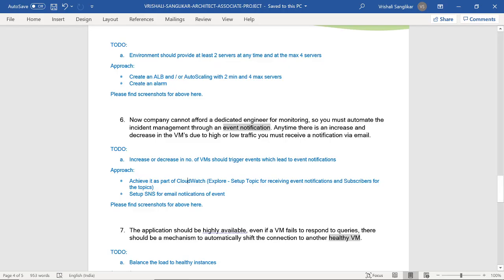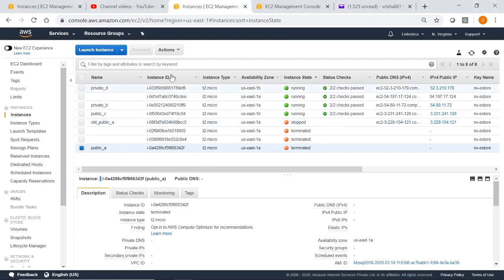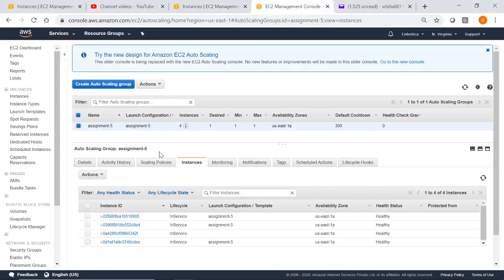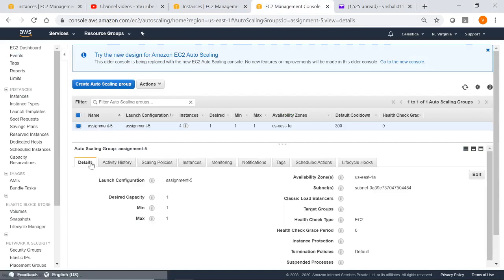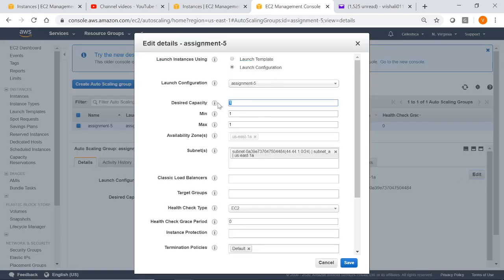Now we will see the demo of our auto scaling with minimum 2, maximum 4 servers. So I have changed quite a bit of these auto scaling settings. Initially desired capacity is 1, min is 1, max is 1. Let us increase it to desired capacity of 2, minimum 2, maximum 4, and let us save it.